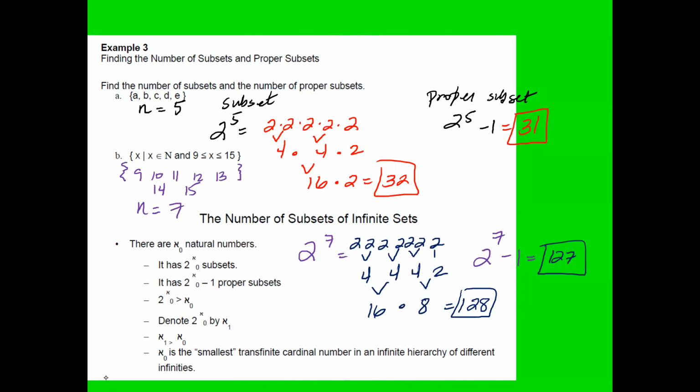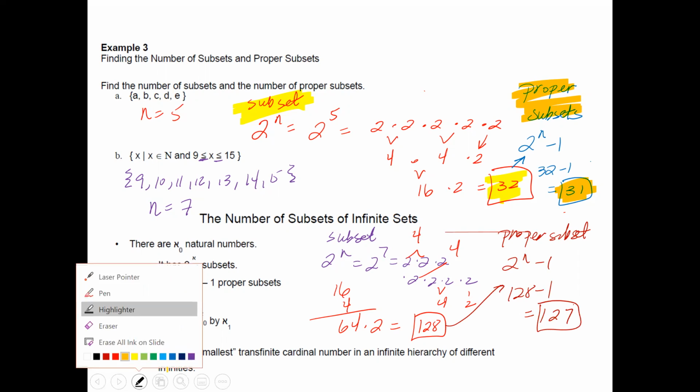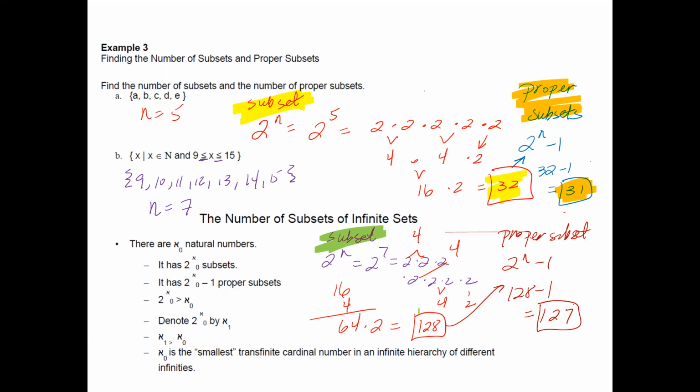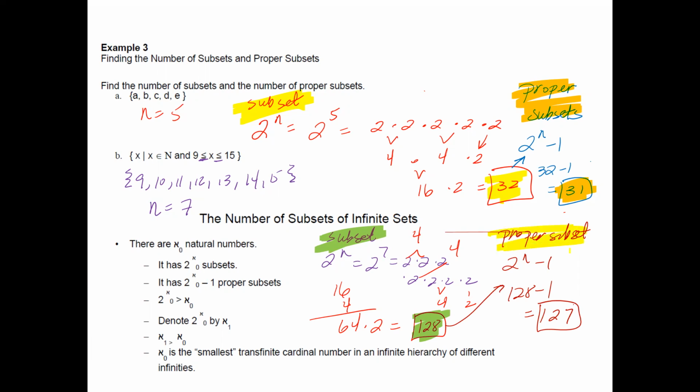Now, I also need to find the proper subsets. Oops, there we go, back. Proper subsets is 2 to the n minus 1. I know that my 2 to the n power is 128, minus 1 is 127. So there you have it, boys and girls. You have your subsets of 128, and then you also have your proper subsets of 127. And that is the end of our notes.